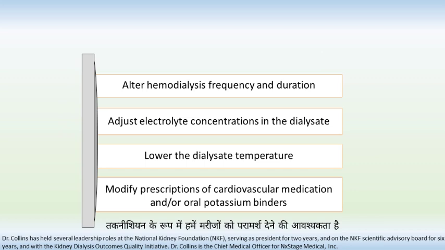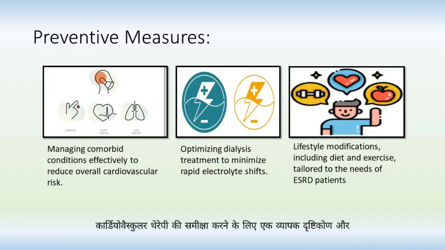As technicians, we need to counsel patients for a regular schedule with no missed treatments. The dialysate must be prepared correctly with no major fluctuations in electrolytes. Dialysate temperature should not be more than 37 degrees centigrade. Cardiovascular medicines and potassium binders must be checked and reconciled from time to time. A comprehensive approach to review cardiovascular therapy and medications, dialysis prescription, and lifestyle modifications is a necessity to avoid arrhythmias.